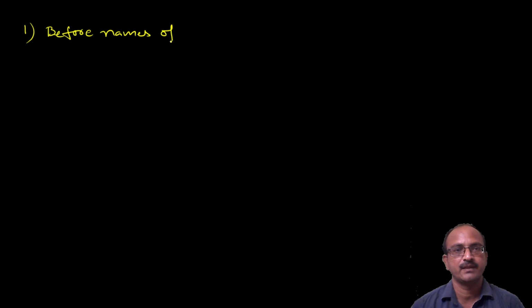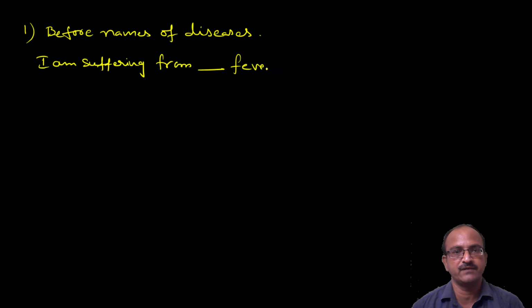So the first one, omission of article, where we should not use an article: before names of diseases. For example, I am suffering from fever. For example, in the examination, the sentence comes like this.